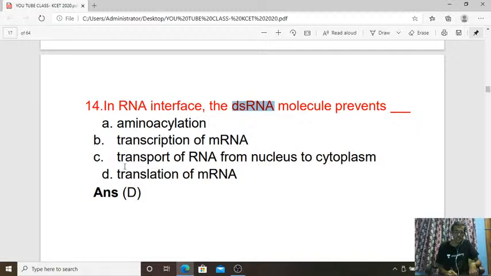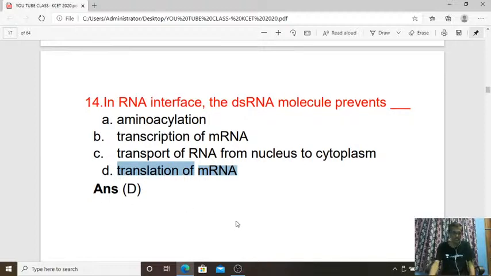It is translation of mRNA. So in RNA interference, translation of mRNA is going to be prevented by the double-stranded RNA. So the answer is D for the 14th question.